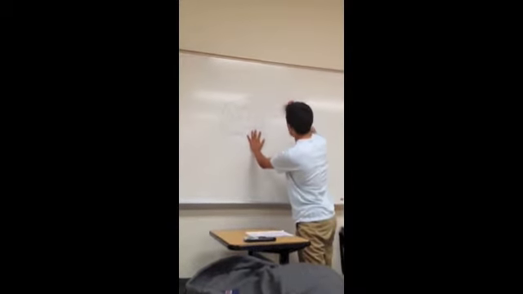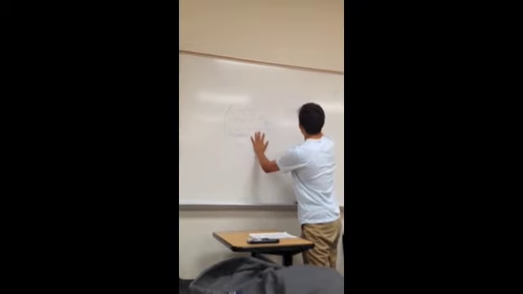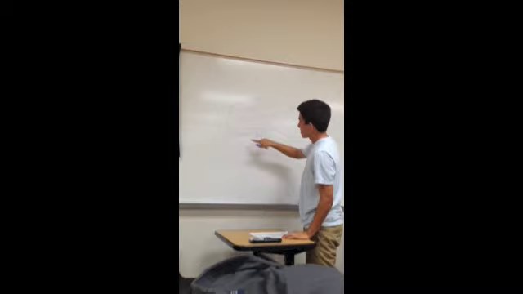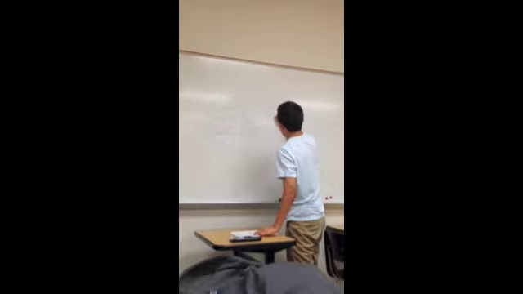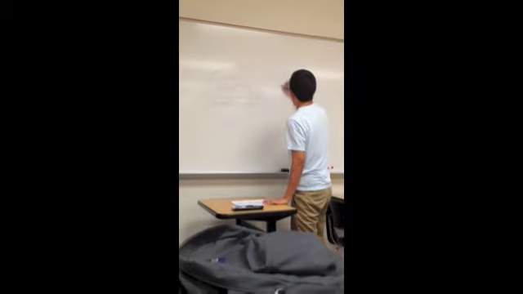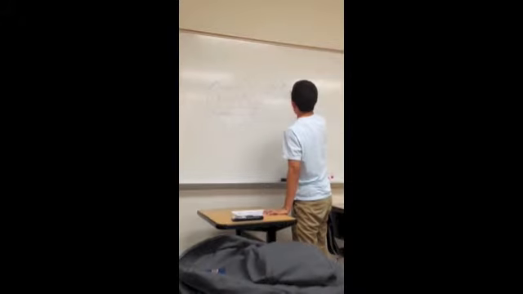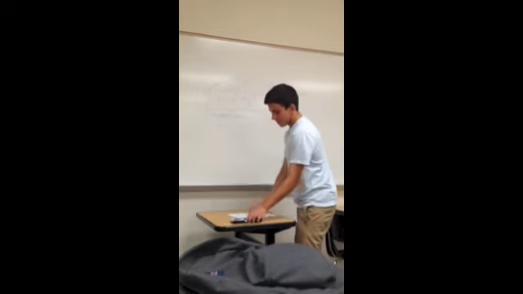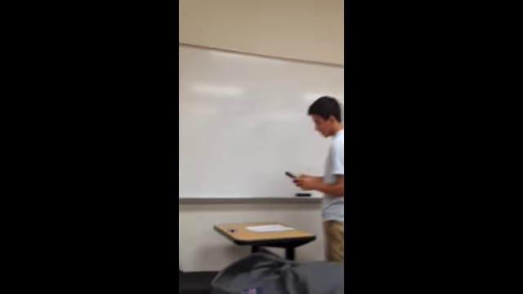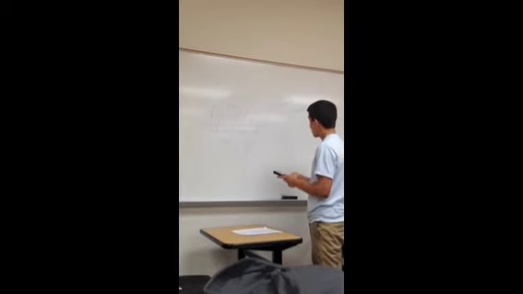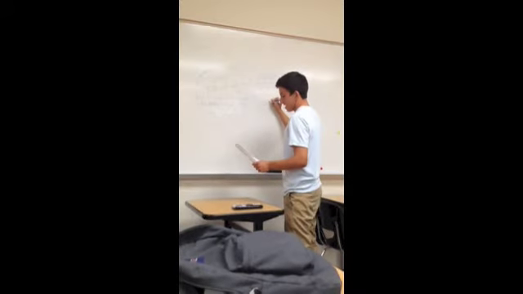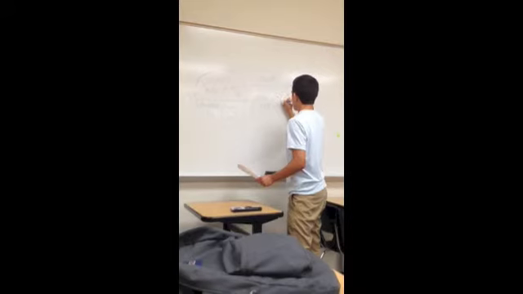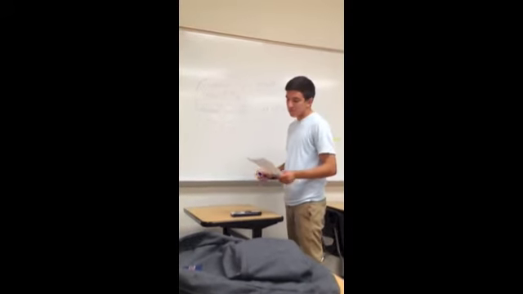So we're going to take the speed, which is 3.0 times 10 to the 8th, and we're going to divide it by the frequency, which it says here is 6.01 times 10 to the 14th hertz, which will give us our wavelength. So, we go to the calculator, put in the speed, and divide it by the frequency, which gives us 4.99 times 10 to the negative 7th meters for this wave's wavelength.